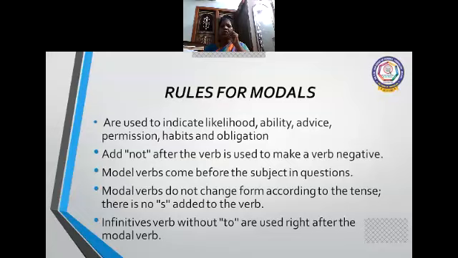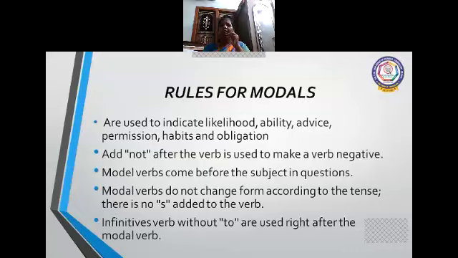Modal verbs do not change form according to the tense. There is no s added to the verb. With a main verb in the present tense, when the subject is third person singular, you will be adding s or es.